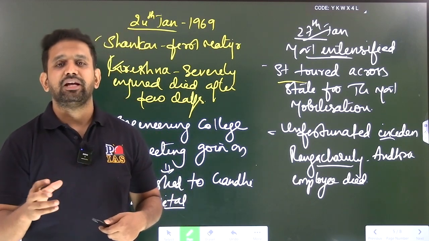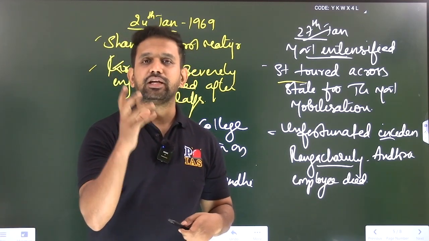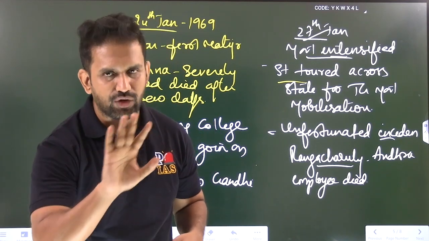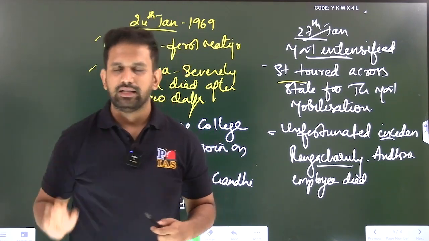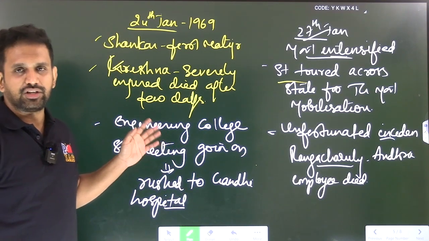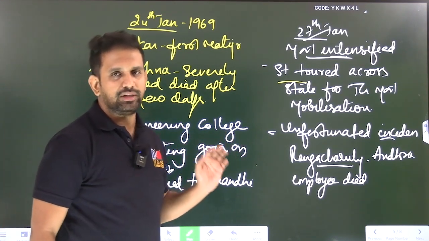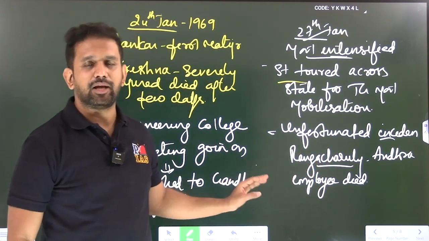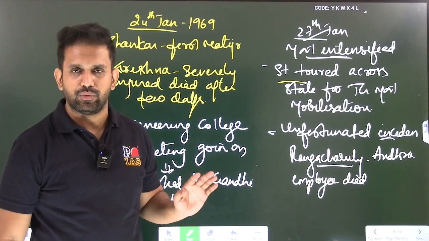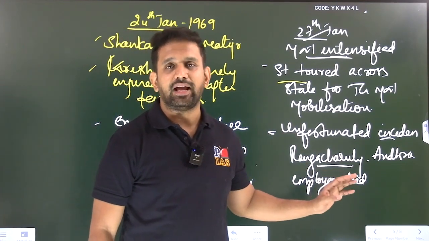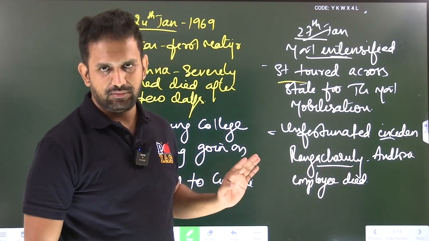Okay. So in the meanwhile, what happened? An unfortunate incident took place. Done by some miscreants, but not by the Telangana students for sure. People who can show this much of gesture to humanity cannot be doing that particular thing. So one Andhra employee, working in a government department only, his home was set on fire and he was burnt to death.